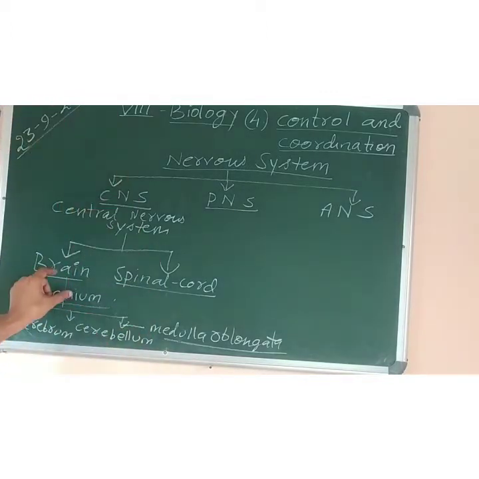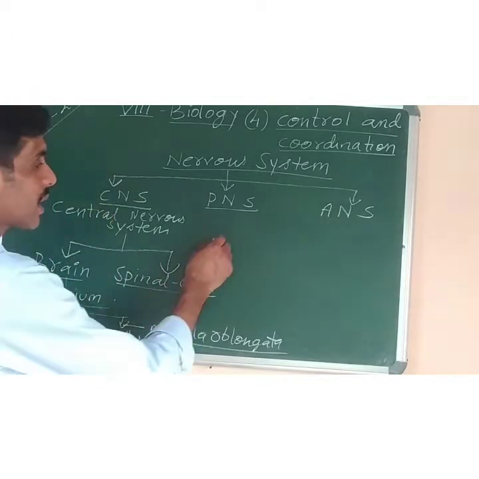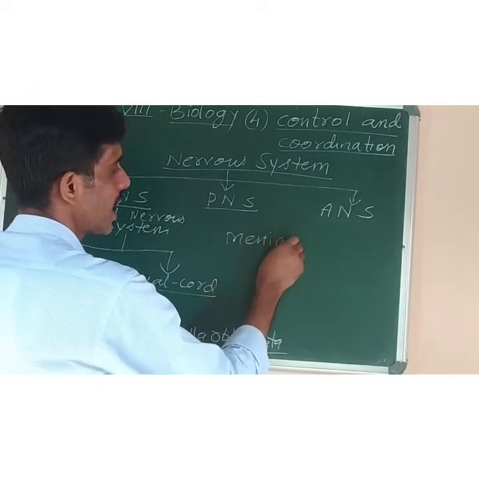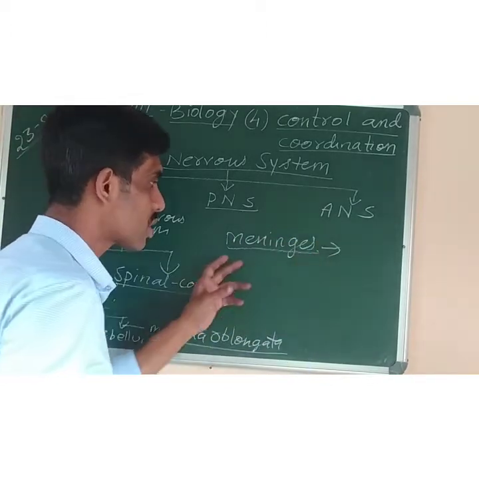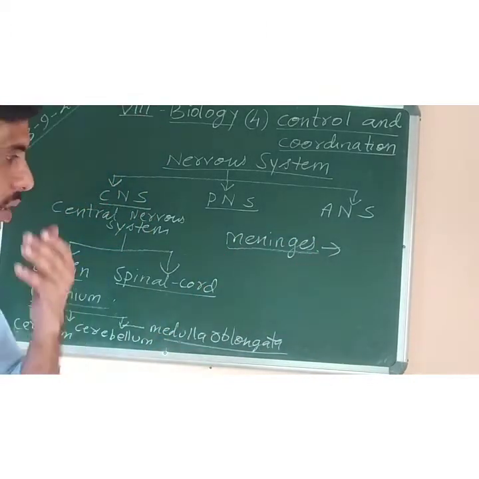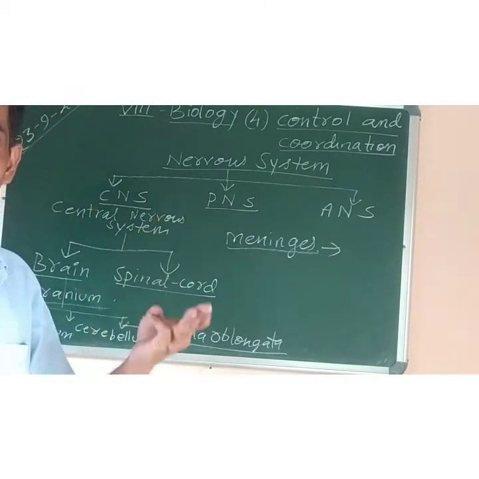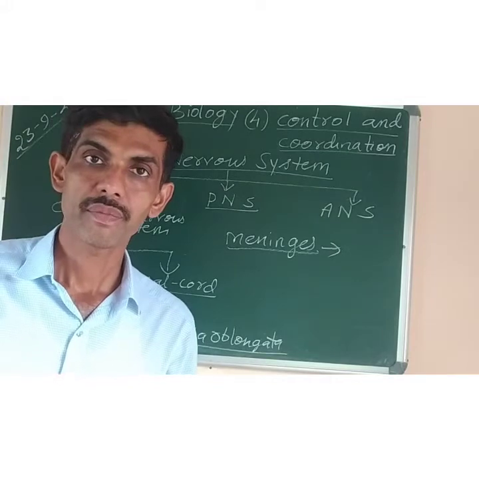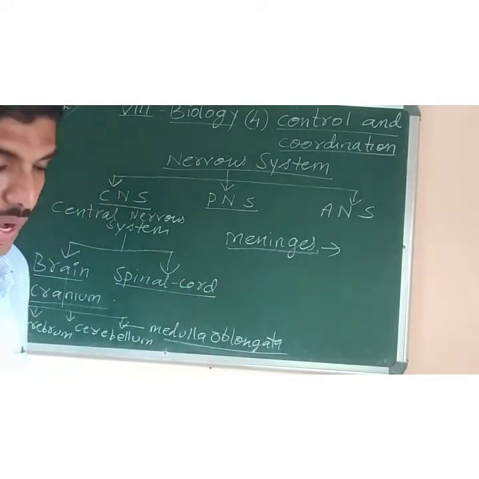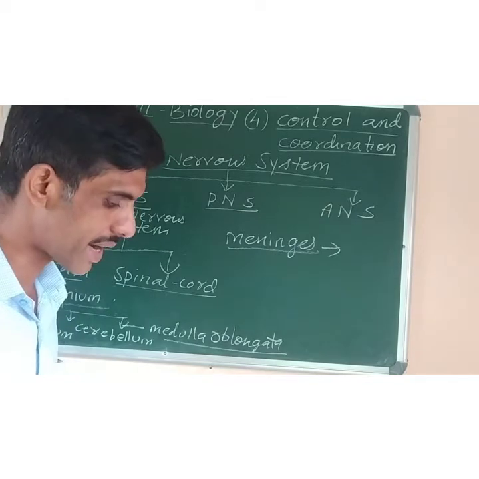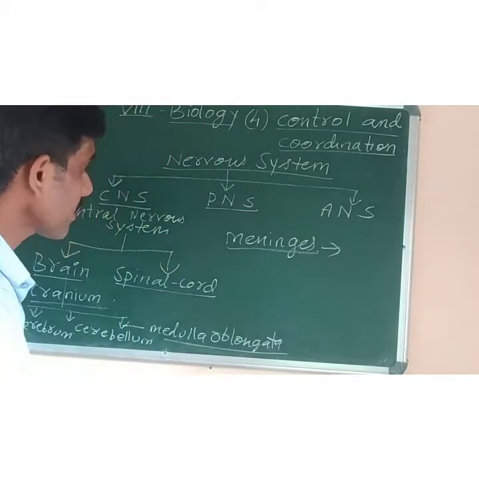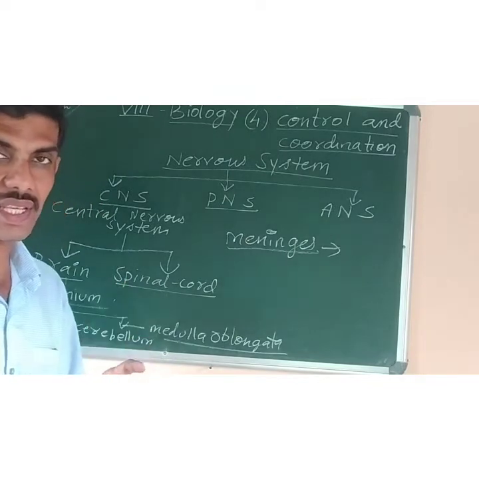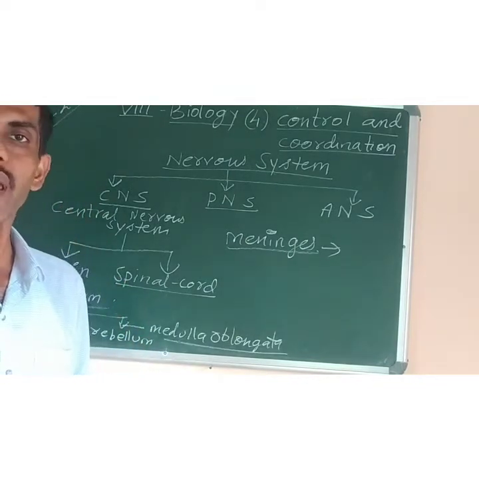Now both the brain and spinal cord are protected by an outermost covering. That covering is called meninges. So what is meninges? The outermost covering of the brain and spinal cord. It is made up of three layers: the outer layer is called dura mater, the middle layer is arachnoid, and the inner layer is pia mater. Names of the layers are not required in your book. What you should know is that meninges is the outermost covering of the brain and spinal cord.